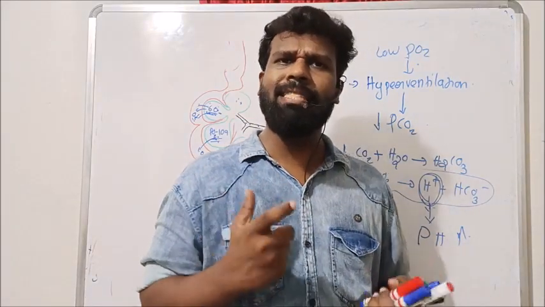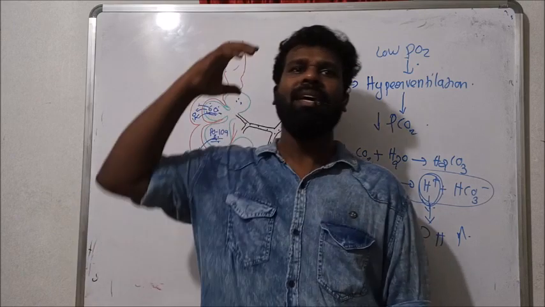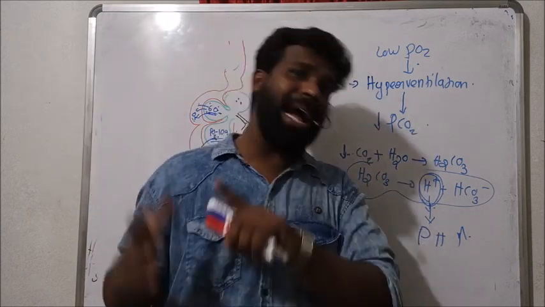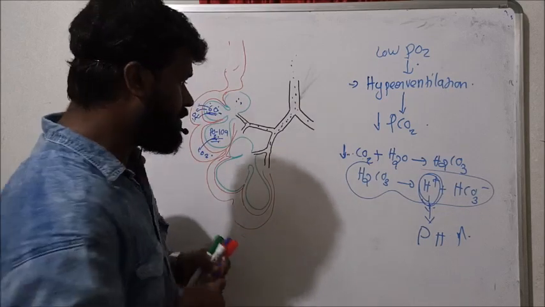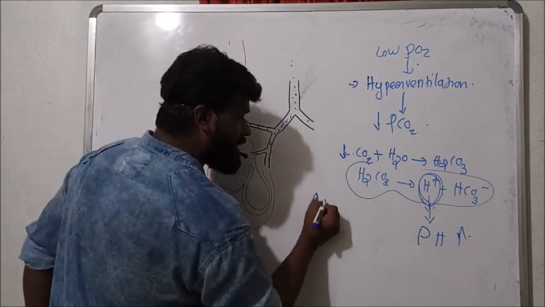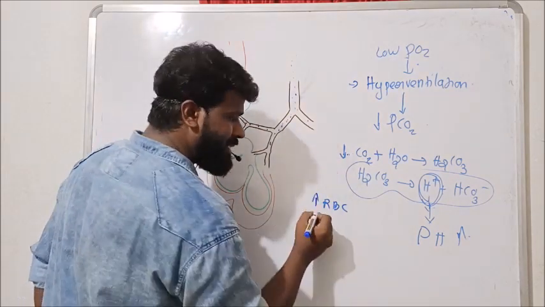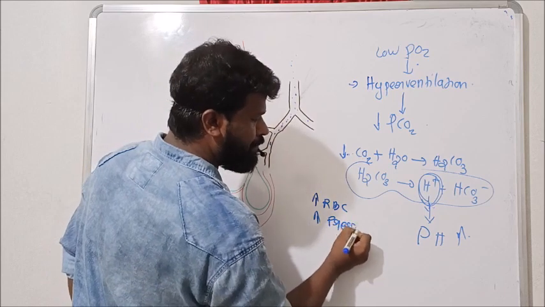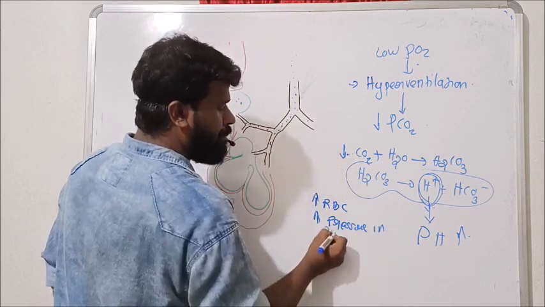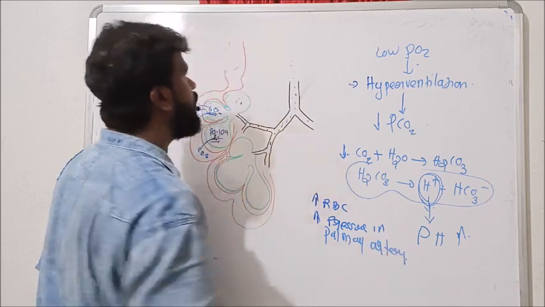Then other changes occur in our body at higher altitude for acclimatization. They are increased RBC production. Next one is increased pressure in the pulmonary artery.